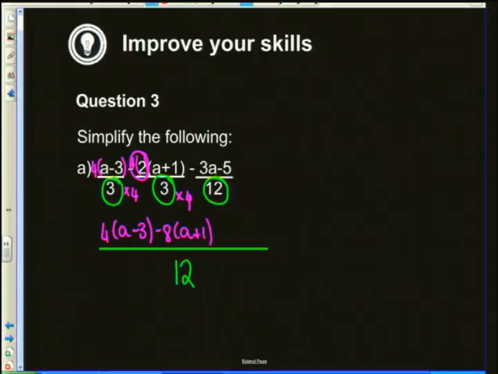And here's a little tricky part, okay? What did I times 12 by to get to 12? I multiplied it by 1. And what I do to the bottom, I do to the top. Now this negative belongs to that whole term of 3a minus 5. So the negative is going to distribute into the bracket, and we need to be careful of that. So the negative is sitting outside the bracket, and I've got a 3a minus 5.